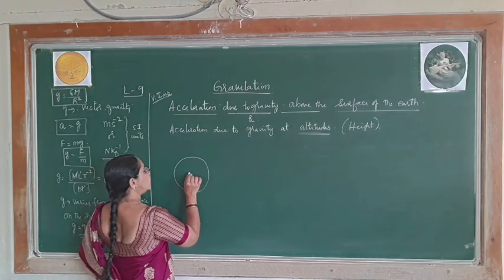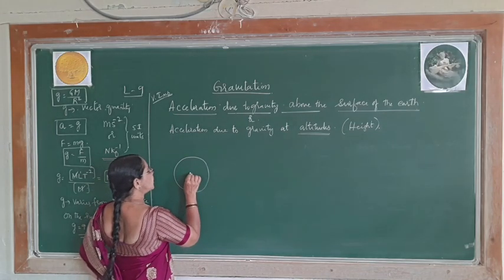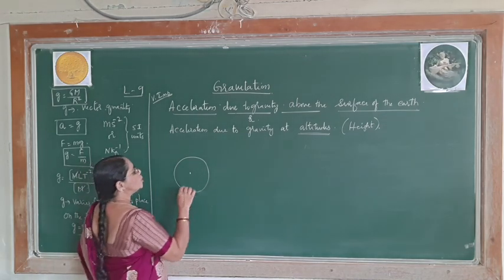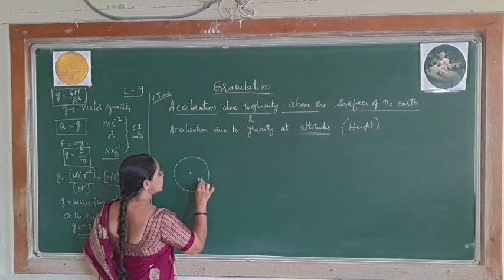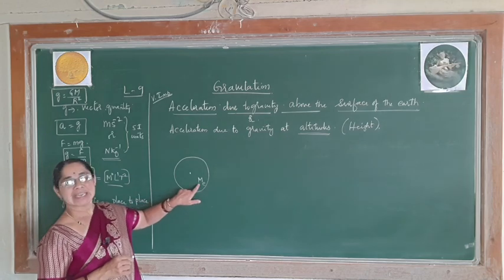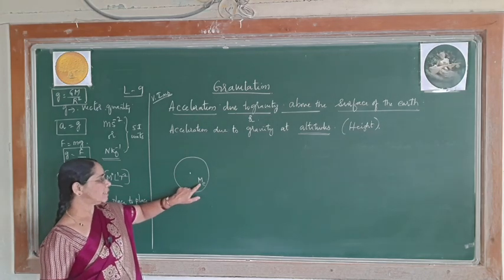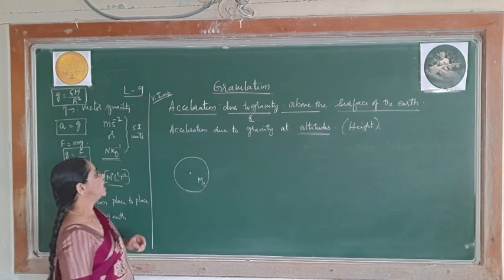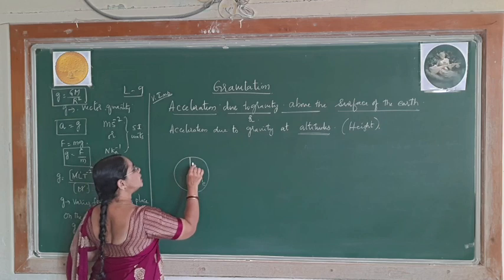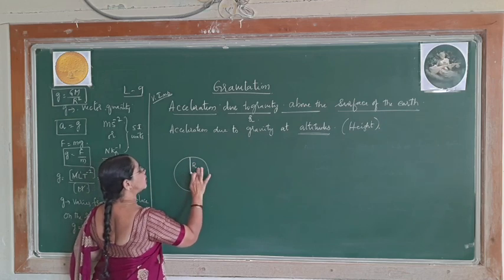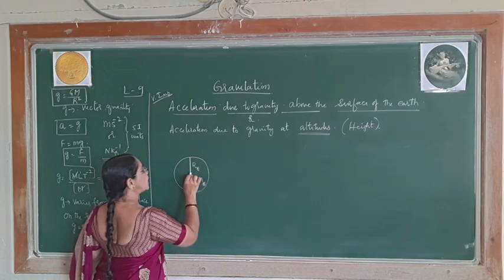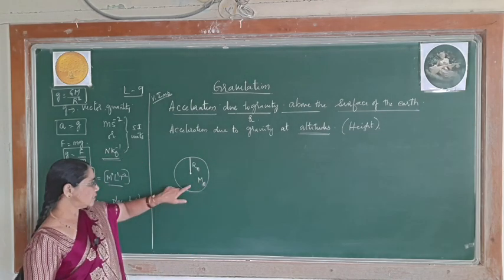Let me say this is exactly the center of the earth. Okay, so center of the earth. For your convenience, I will write the mass of the earth for your reference as ME. Capital M, subscript capital E, I have written. This represents the mass of the earth. And from the center to the surface, I have taken what is called the radius of the earth. For your reference, I write RE. So what does this RE represent? Radius of the earth. What does this ME represent?